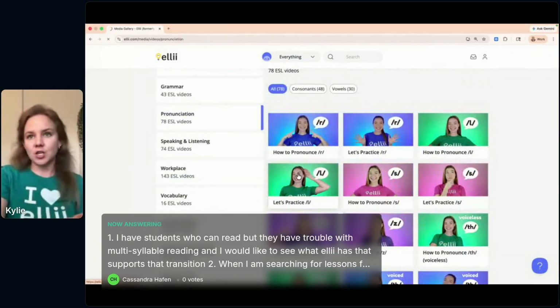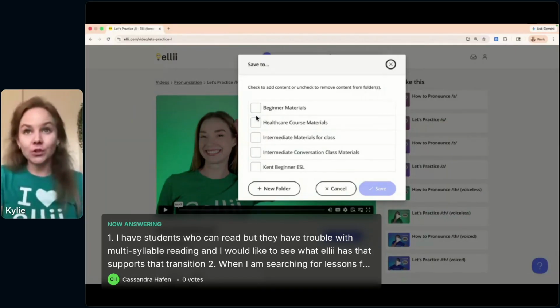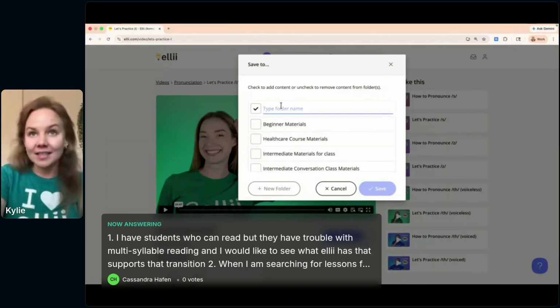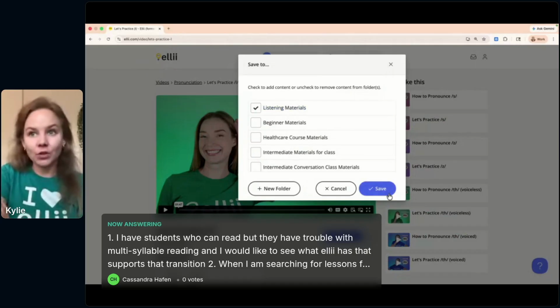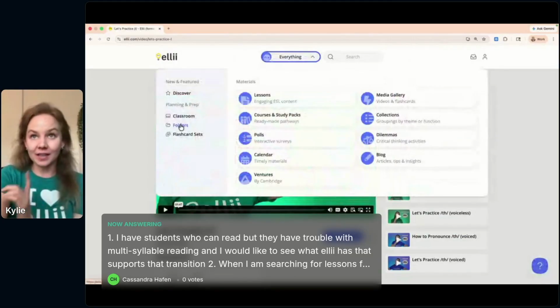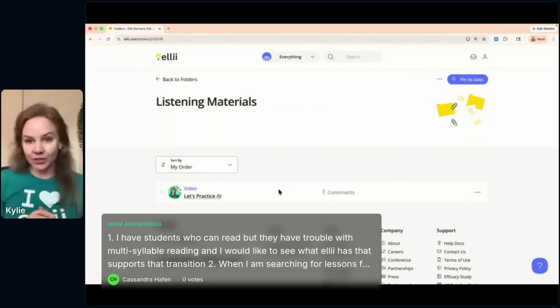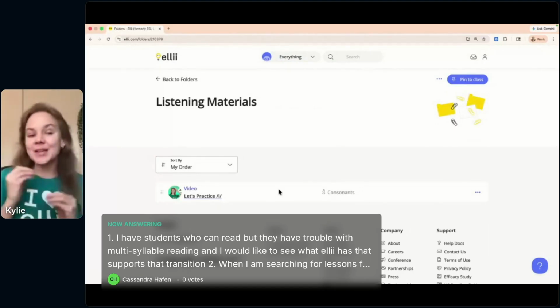So let's imagine I want to keep track of this video and come back to it. I could click create folder here, make a new folder and write listening materials. And I can save it to that folder. And now whenever I come back to my folders by clicking up everything and then folders under planning and prep, I can click on that folder and I will have those materials ready to go. So definitely recommend once you see something on the platform, save it to a folder.